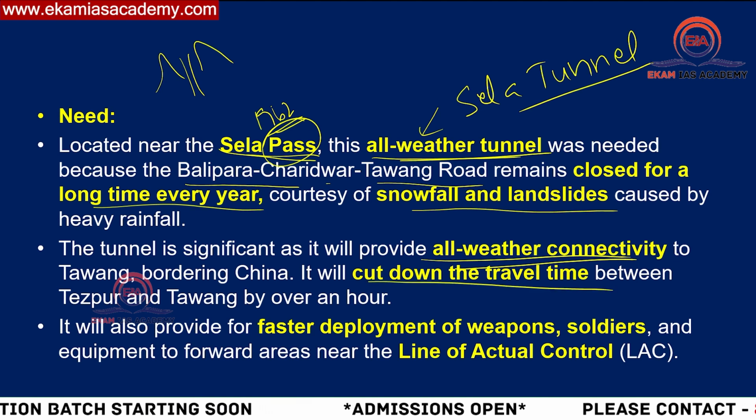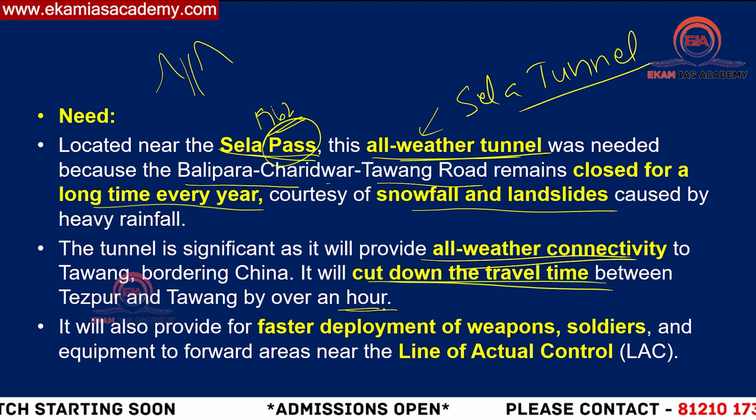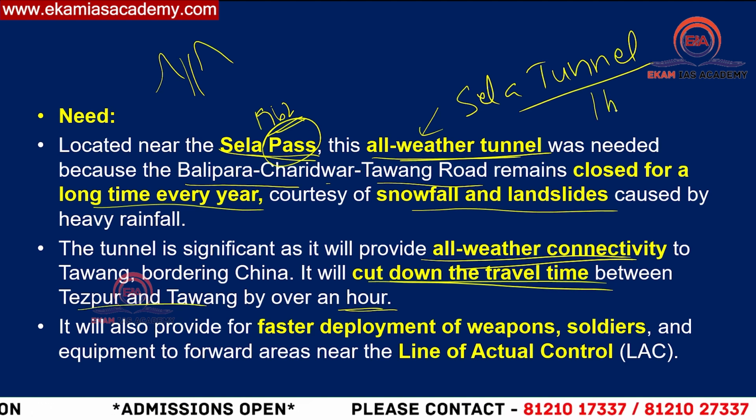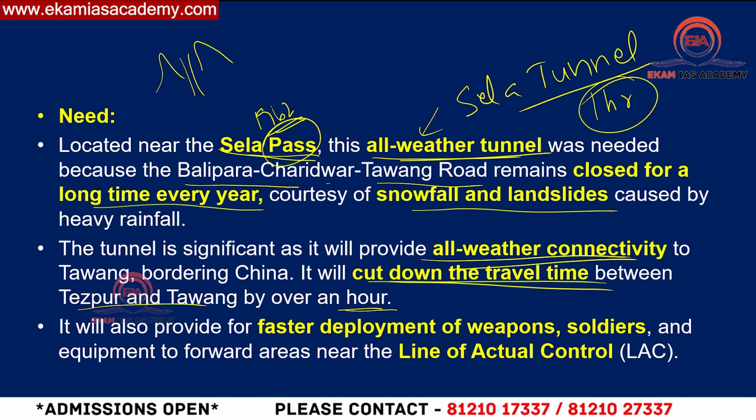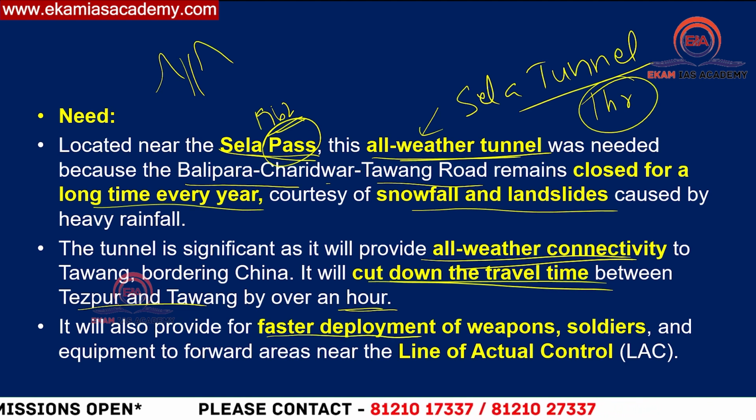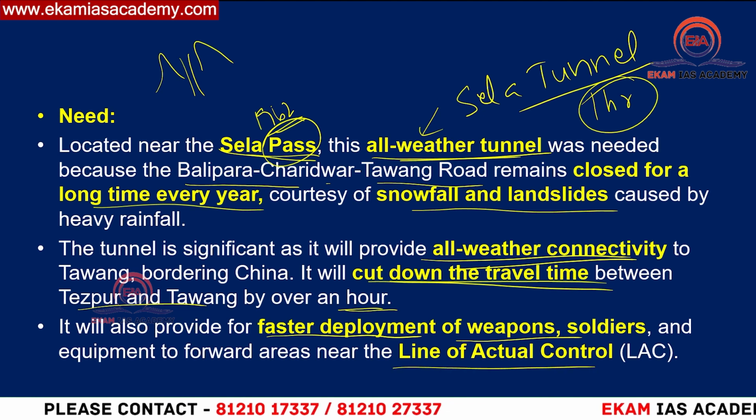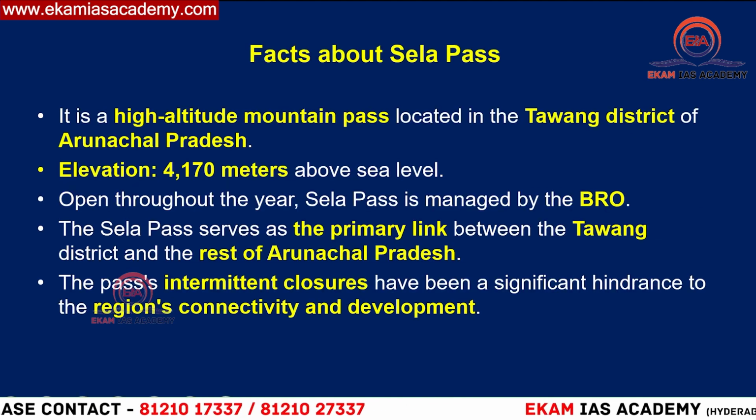Then it also cuts down the travel time by almost an hour. Between Tejpur and Tawang, through this tunnel, the time is reduced by 1 hour. This is another important benefit that we are getting. It will help us in faster deployment of weapons and soldiers near the Line of Actual Control. This is the need, or the benefit, for which we have constructed it.